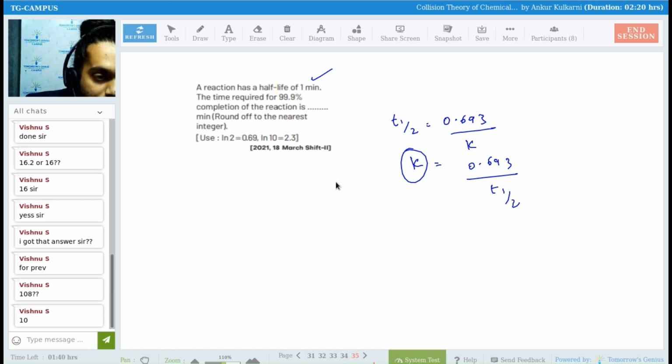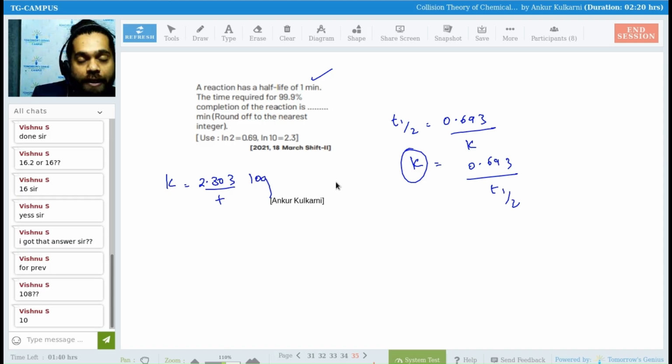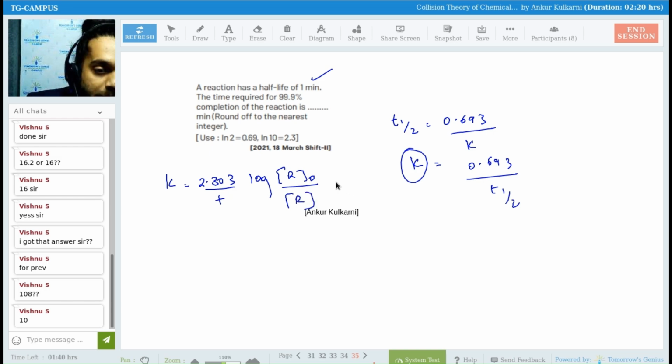And what is the first order formula, Jyotsna? K is equal to 2.303 over T log of initial concentration over final concentration. Now it is given as a percentage. What did I tell you? If there is a percentage, Vishwanath, what you have to take? Initial concentration, as always, you have to take it as 100.